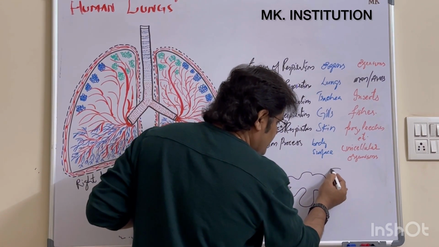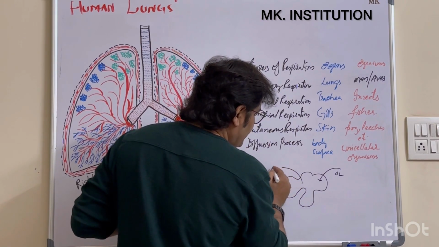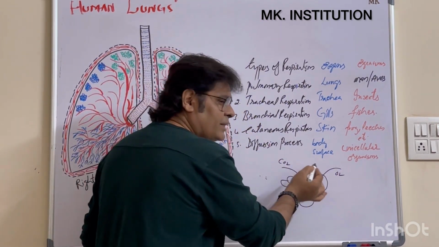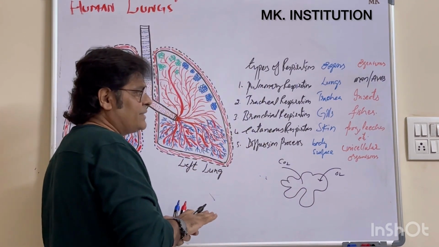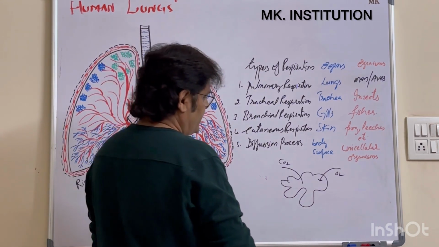Through the body surface it takes in oxygen, and through the body surface it releases carbon dioxide again. Clear? Everything takes place through the body surface only in unicellular organisms, which are single-celled organisms. These are the types of respiration. Okay, next one.